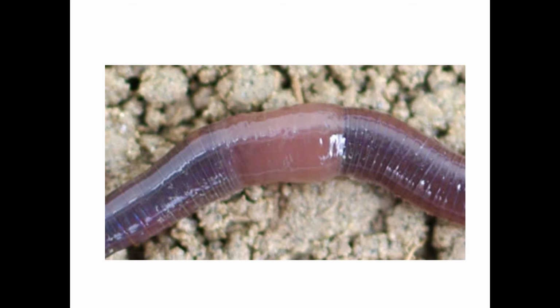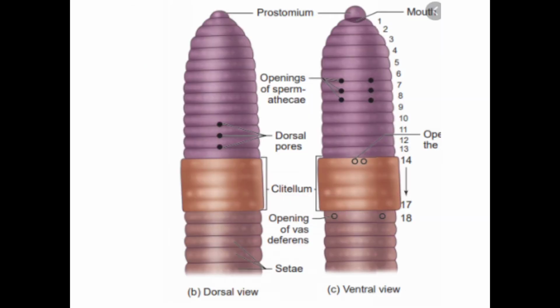Next one is the reproduction of earthworm. The earthworm is hermaphrodite, which means it can produce both male and female gametes. We know that the clitellum is present from the 13th to 17th segment, which overlaps the genital opening. Though it is hermaphrodite, it can also cross fertilize, that is, mate between different individuals. That is called cross fertilization.